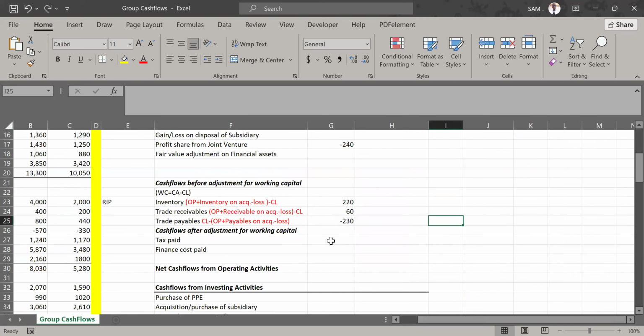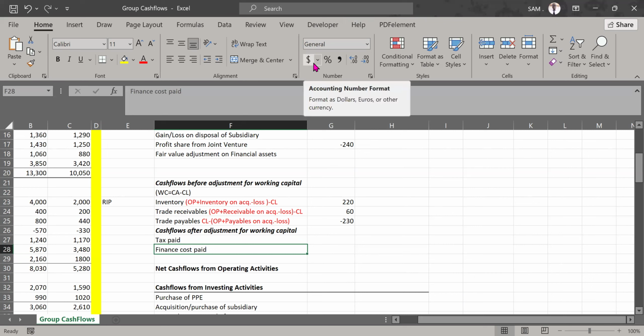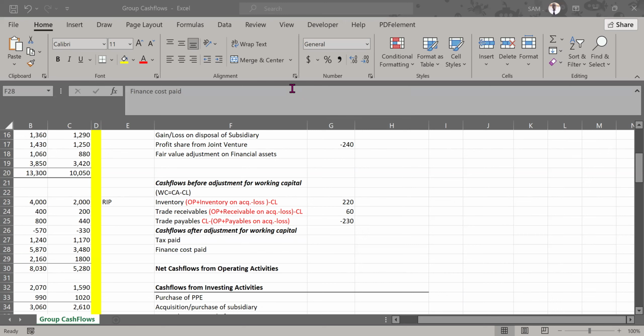Good. So I hope we are all good under adjustments for working capital elements. Is there someone having an issue there? Before I come to tax paid and finance cost paid, because that is the next thing I want us to tackle. Is there anyone having an issue? I hope we are all good. Are we all okay? I just want a confirmation. Are we all good up to that point? Remember, I don't intend to cover another cash flow statement question after this because we've already done a lot of them. So I just want to make sure to confirm that we are all good. Good. I can see members are okay.